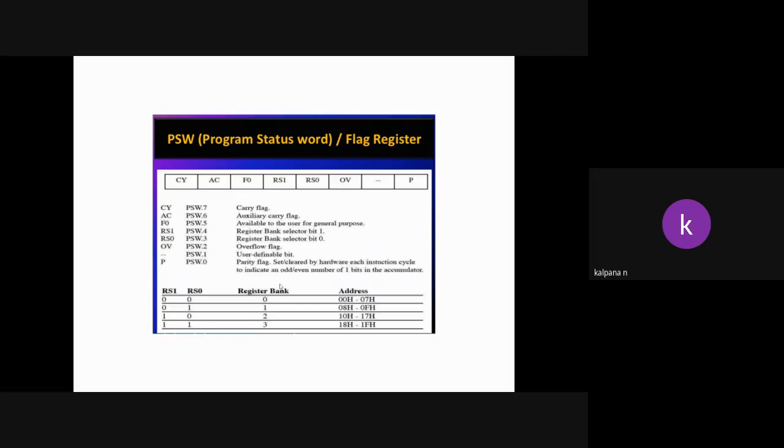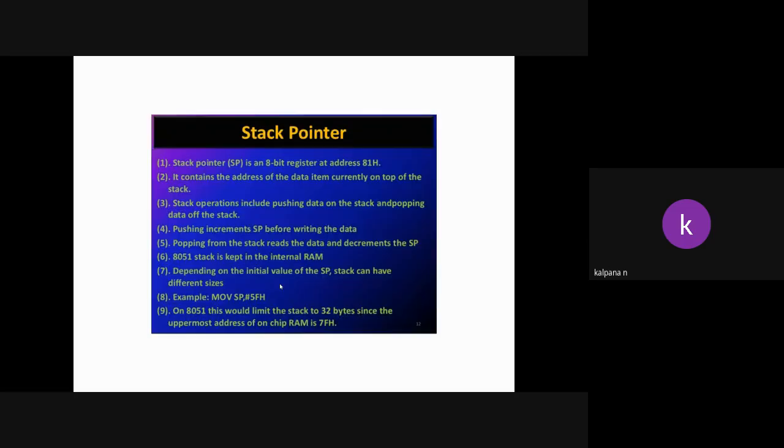Already I explained the stack pointer. The stack pointer is an 8-bit register. Its address is 81H, meaning the starting address of the stack pointer is 81H. It contains the address of the data item currently on top of the stack, same as in the processor. With push and pop, we can move data into the stack. Same function.